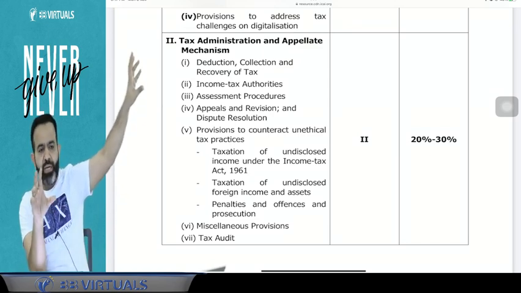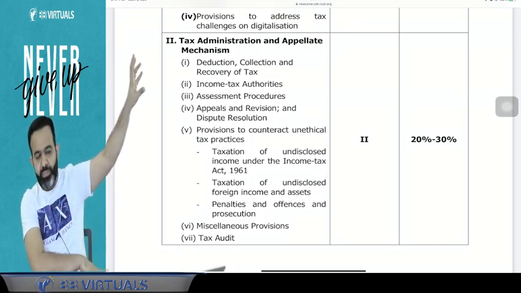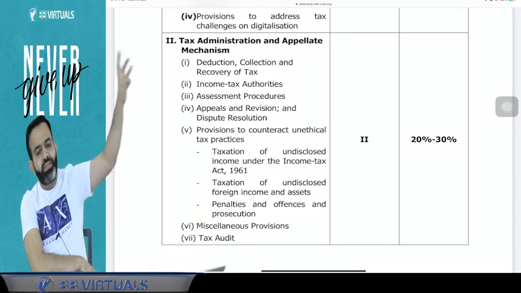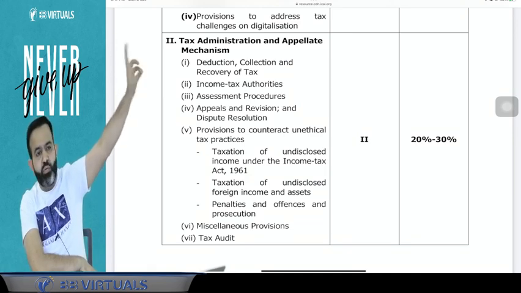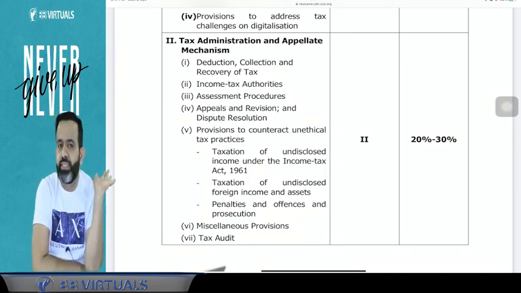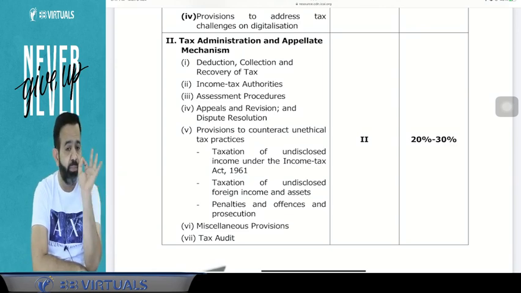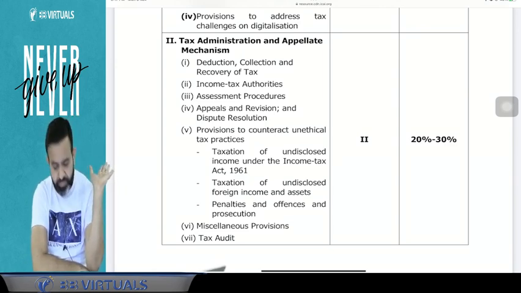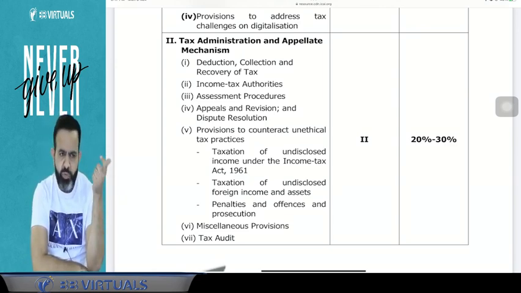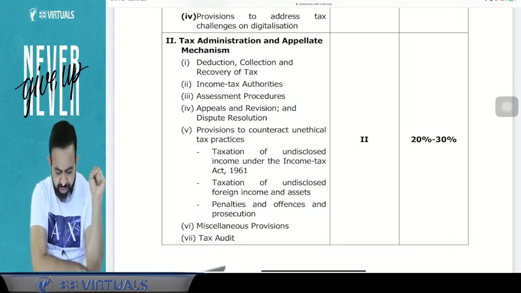So in these 30 marks out of the 120 marks paper, obviously 1/3 will be from TDS TCS, because TDS TCS will cover approx 10 to 12 marks in the examination. After that, assessment procedure and income tax authority may cover 6 to 7 marks, approx 6 marks. Appeal and revision, which we will do today, is for 4 marks.